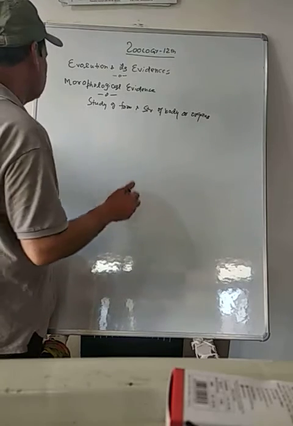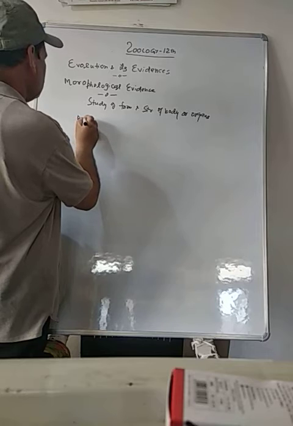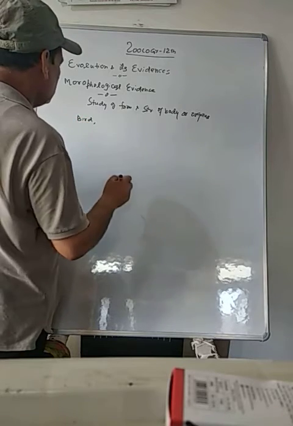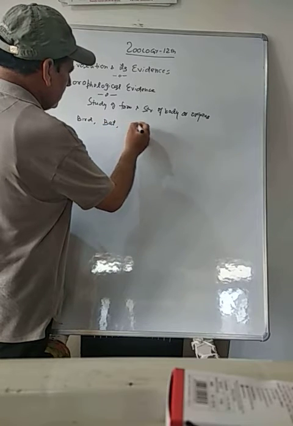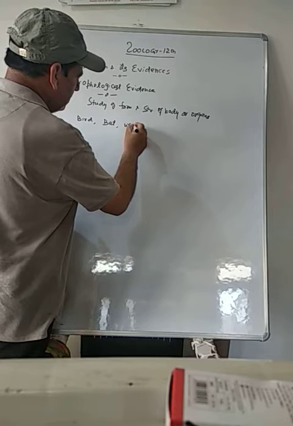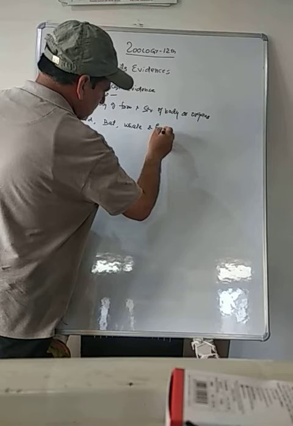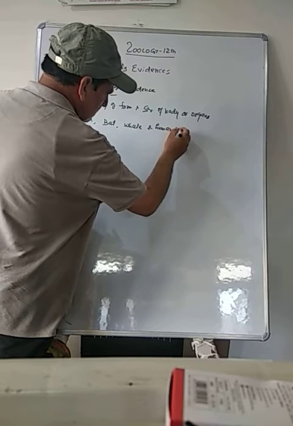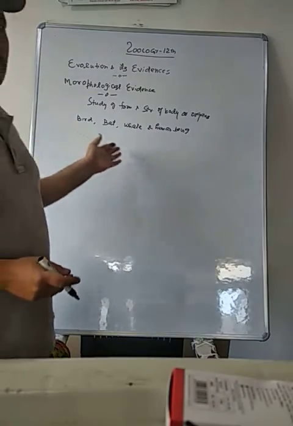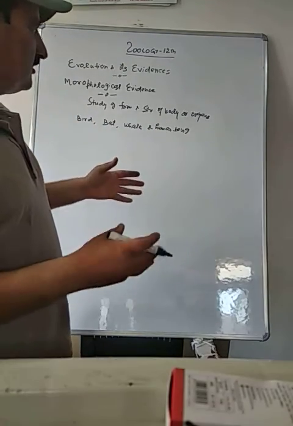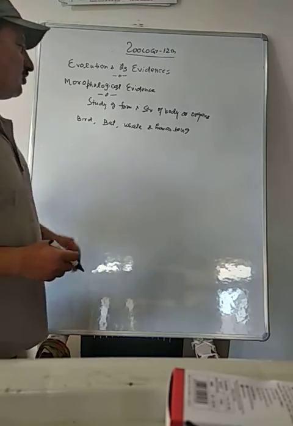Let us say that we will take a bird, bat, then whale and human being. Four animals including human being. We will study their morphology and we will see how the evolution has occurred. Now bird, bat, whale and human being.